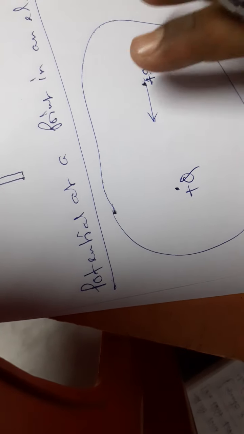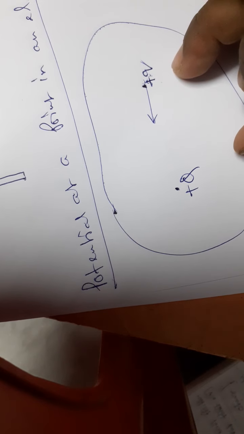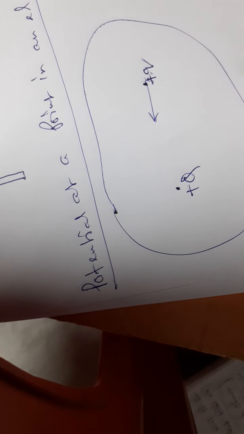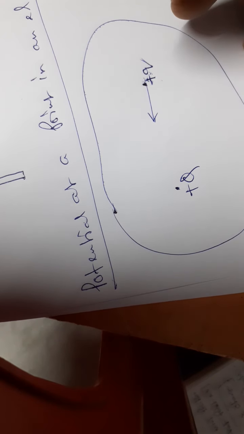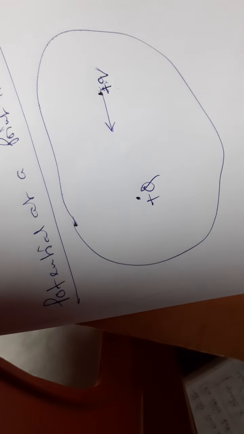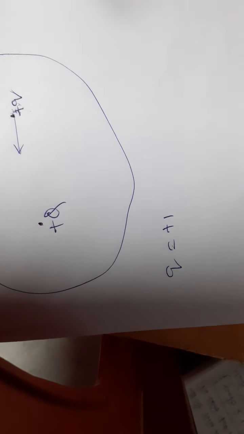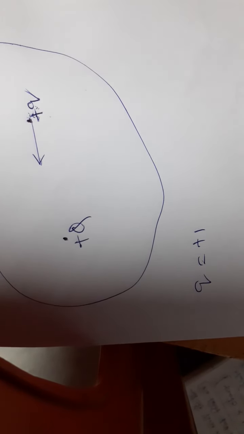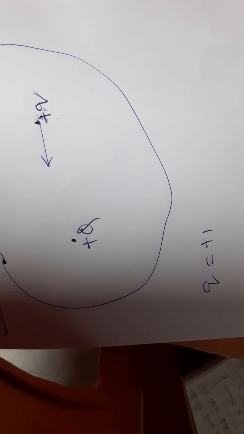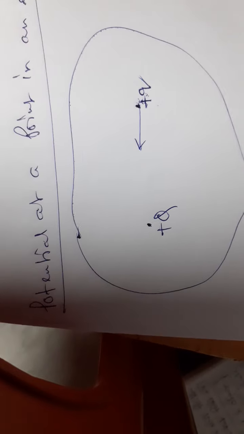The potential at any point in an electric field is defined as the work done by an external force in bringing a unit positive charge, that is q equals plus 1, without acceleration from infinity to that point. So this is the definition of electric potential.